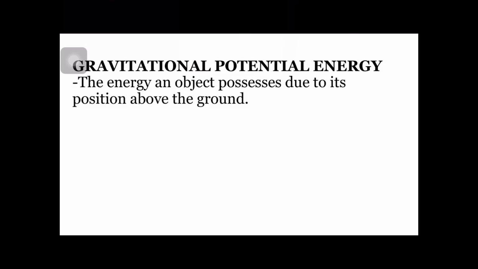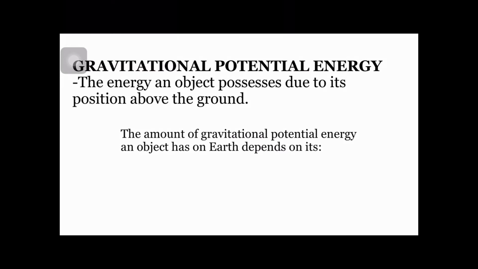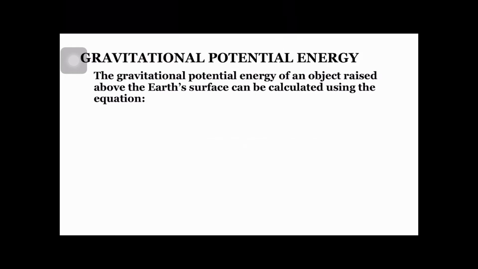Gravitational potential energy. Gravitational potential energy is the energy an object possesses due to its position above the ground. The amount of gravitational potential energy an object has on Earth depends on its mass and height above the ground. The more massive an object is and the higher it is positioned with respect to the ground, the higher is its gravitational potential energy.